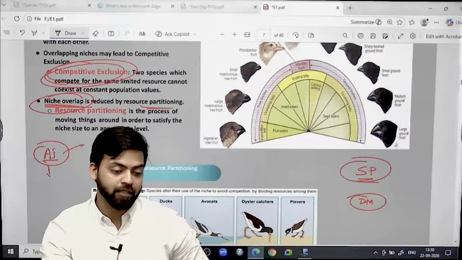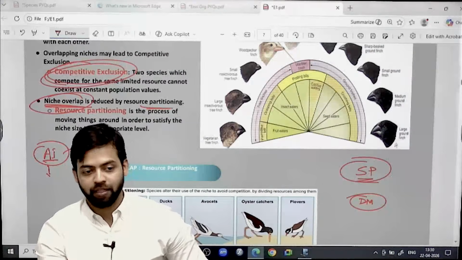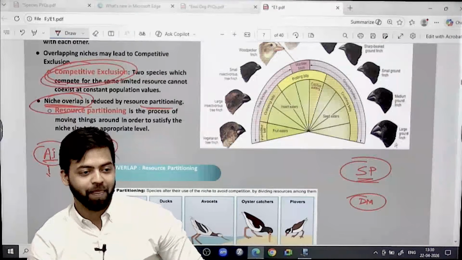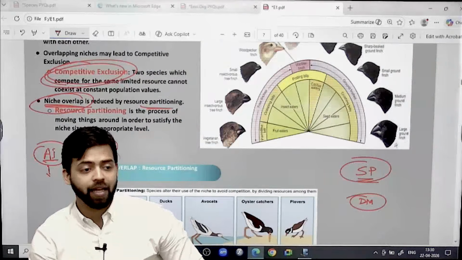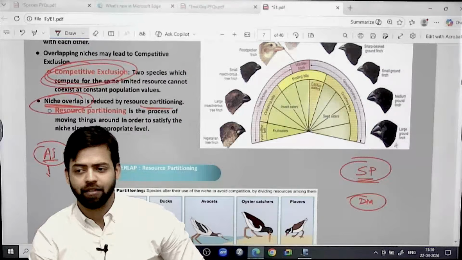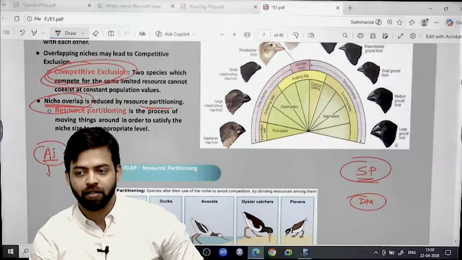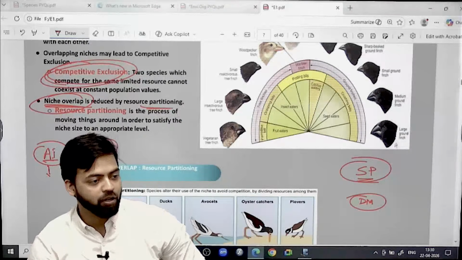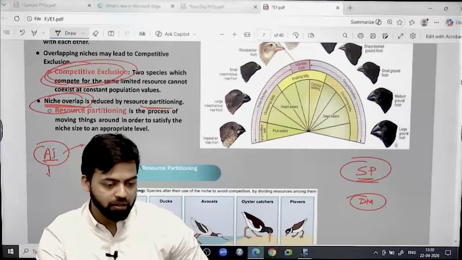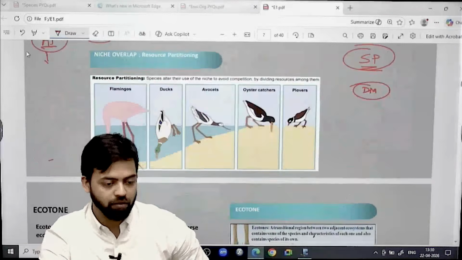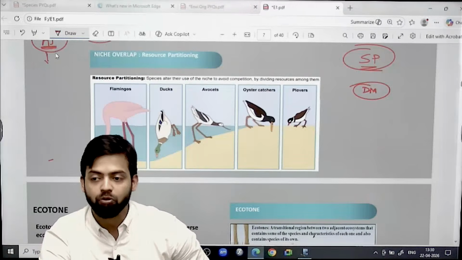UPSC's answer key said, no, AI cannot generate song. And you can see nowadays, AI can generate even movie, AI can generate anything nowadays, right? You just have to give command. It can generate song on their own, right? So this is the role. One cannot know what outcomes can be there.